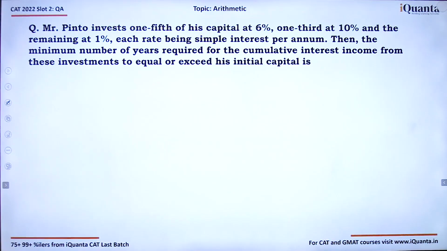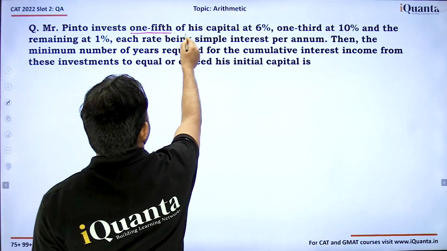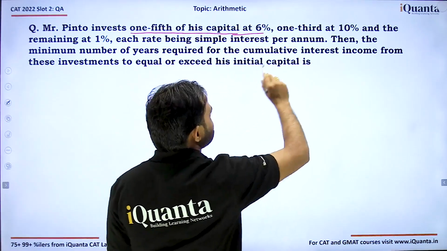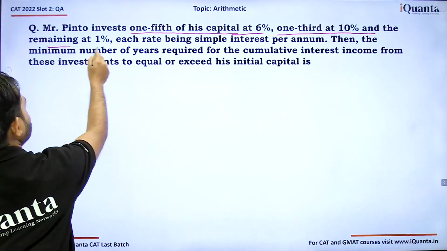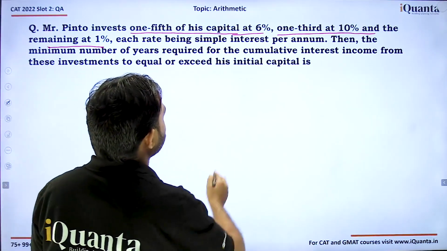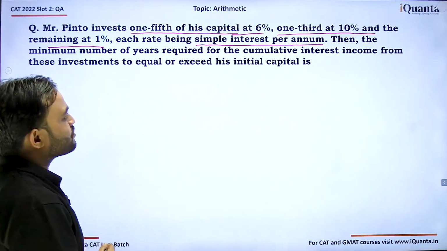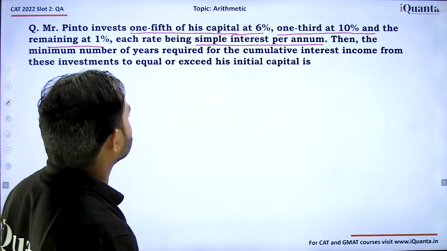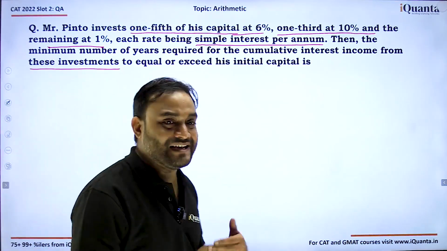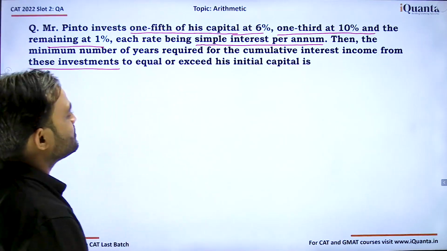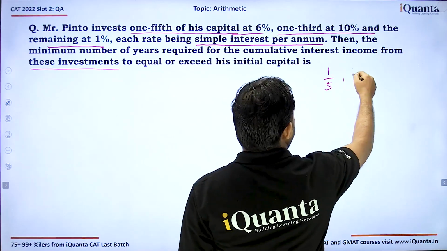Next question is based on simple interest. It says Mr. Pinto invests 1/5 of his capital at 6%, 1/3 at 10%, and the remaining at 1%, each rate being simple interest per annum. Then the minimum number of years required for the cumulative interest income from these investments to equal or exceed his initial capital is? So once again, the fractions that I can see here are 1/5 and 1/3.